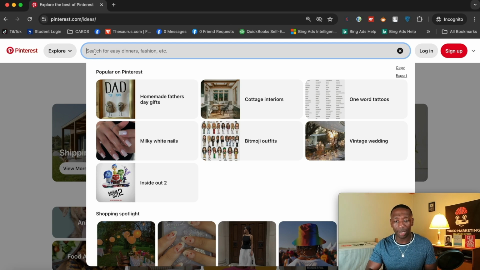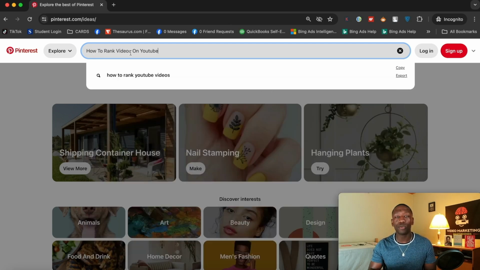All right, so now I'm gonna paste the keyword in. Now what we're looking for is whether it's gonna show up as the exact keyword that I was trying to go for over on YouTube. If it doesn't do that, then we're looking for a similar keyword, and that's gonna be how they search for it over on Pinterest.